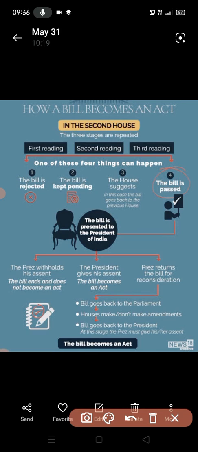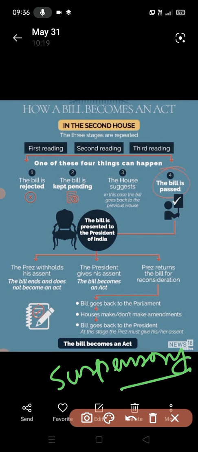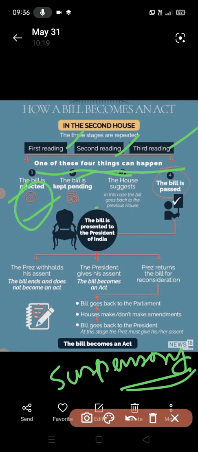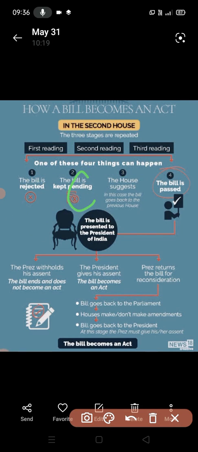The president can also use a suspensory veto if the bill gets suspended. You can see the readings here: first reading, second reading, third reading. In the first, second and third reading, these things can happen: the bill is rejected, or the bill is pending.